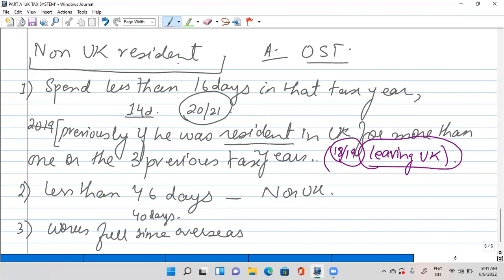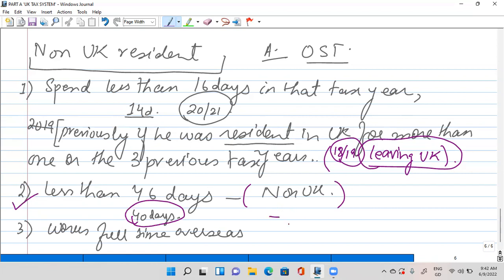Okay. The second condition, if he has spent less than 46 days and his previous status is also non-UK. For example, I live in Pakistan, I'm a non-UK resident and I went to UK for, let's say, 40 days. So will I be considered a resident of UK? Obviously not. Okay. So that's why this condition will make me a non-UK resident.